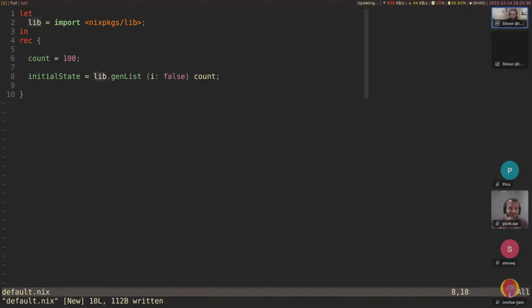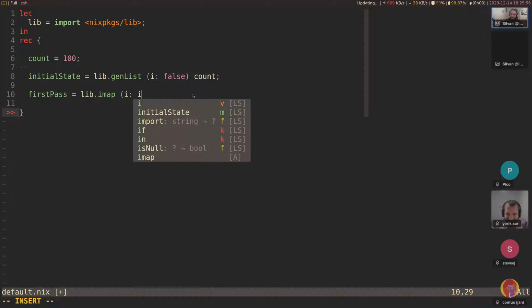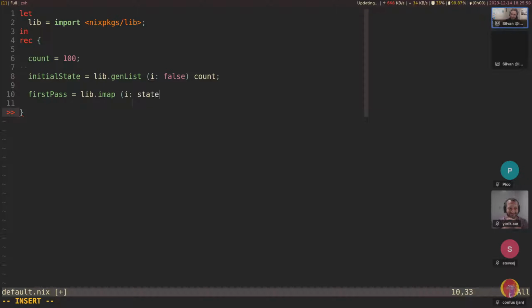All right, and now we want to make passes through here. Let's say first pass, and then we toggle every second one. So we can do this using lib.imap. Well, I'm kind of worried, let's hope I make a mistake here somewhere. So the state, and then we use lib.mod, if mod 2 equals 0, then flip it.